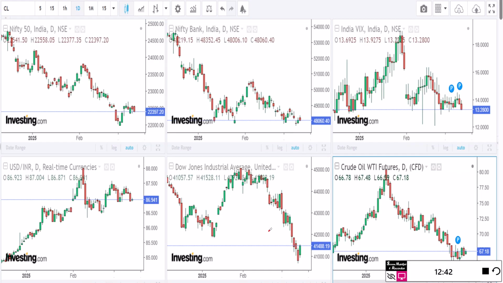Now, if we do the same chart with Investing.com free of cost, then you can plot USD INR and Dow Jones. So guys, what a strong piece of information, though this information is index specific, but one can use it where a stock has a strong correlation or strong anti-correlation with indices.